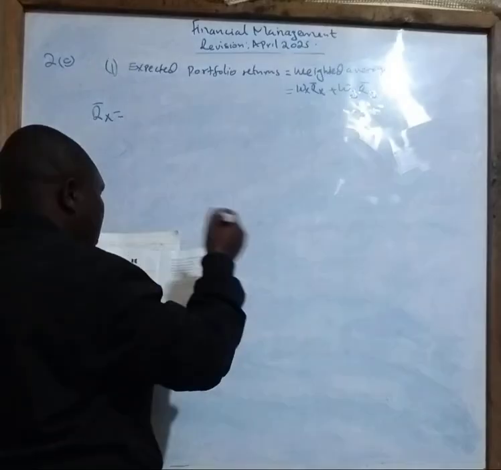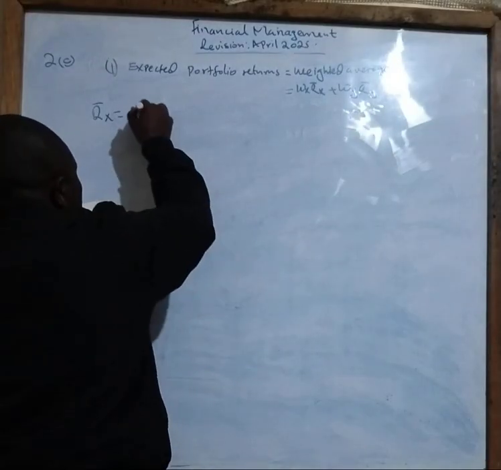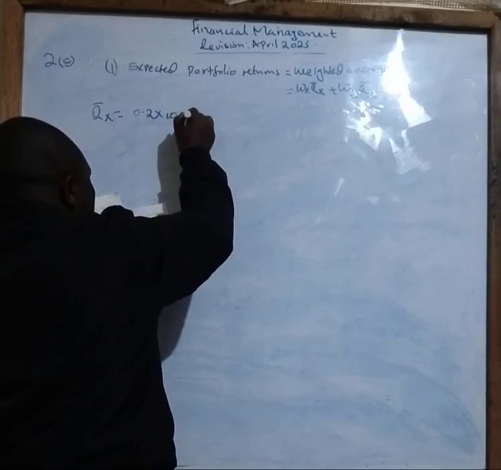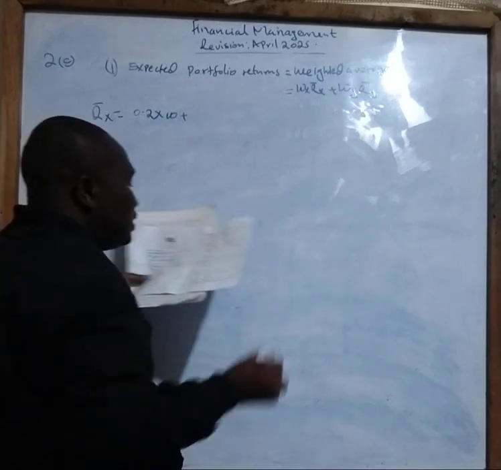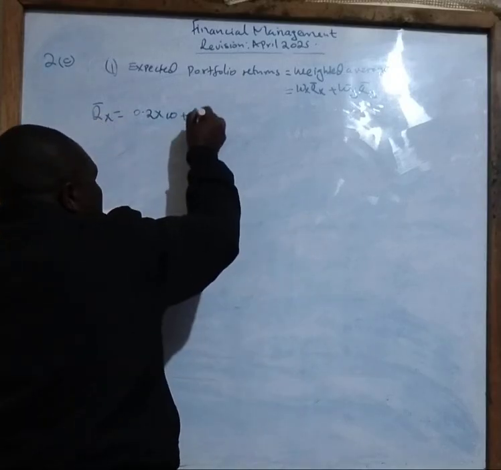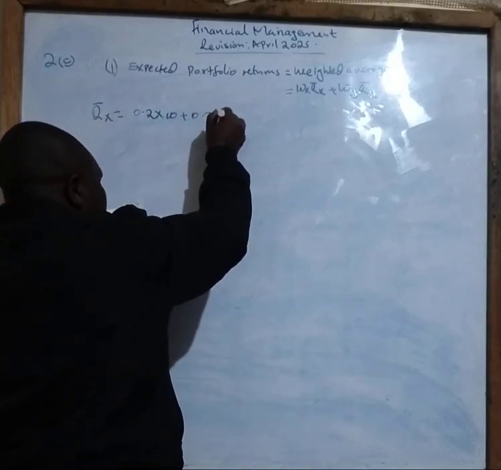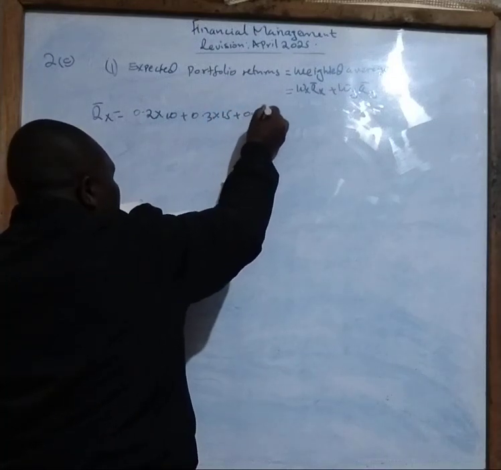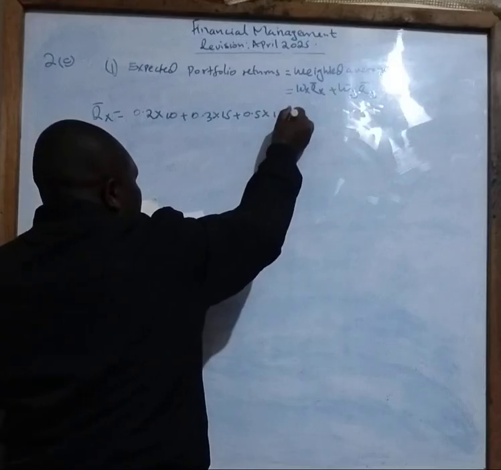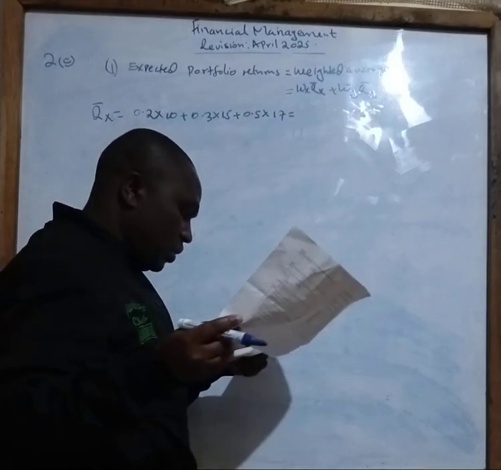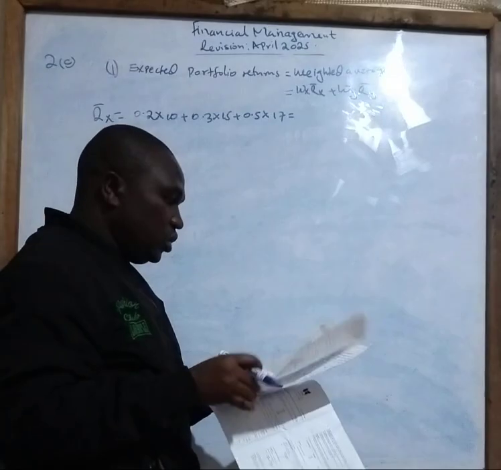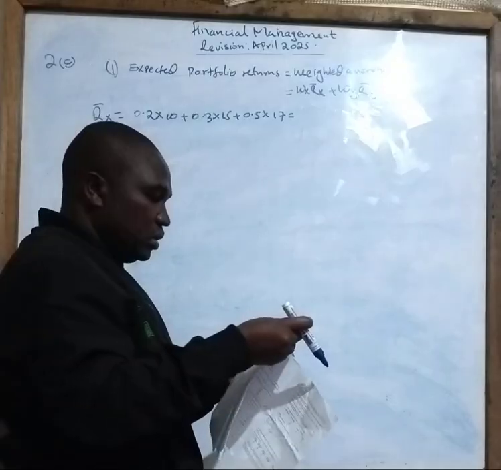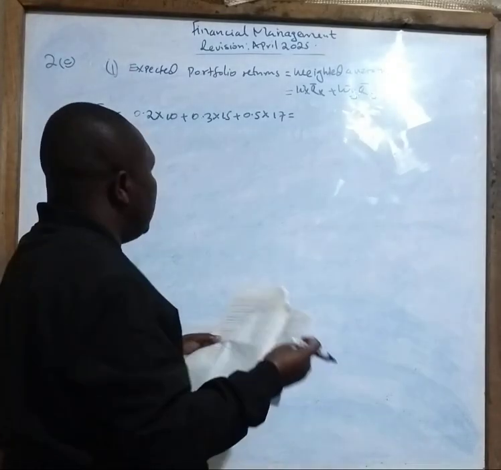For economic states A, B, C, it will be 0.2 times 10, plus state B, which is 0.3 times 15, plus 0.5 times 17. When you work that out correctly, you are supposed to get 15%